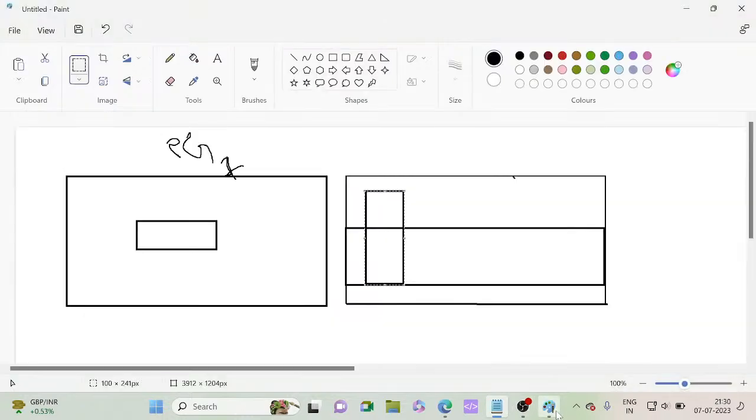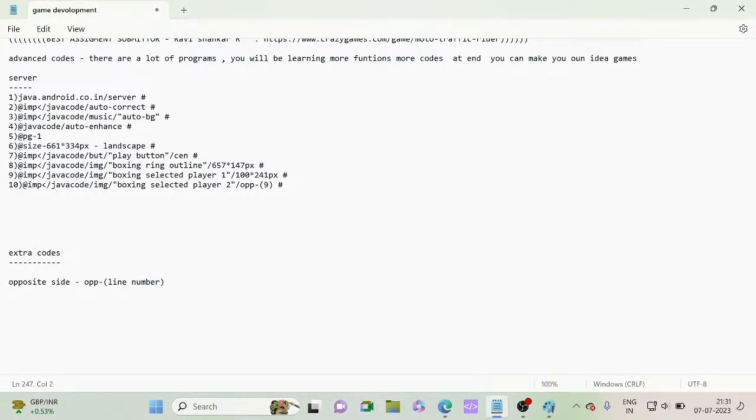At the bottom we need some player controls. The remaining bottom space we can give for player controls. This much space we will be giving to player controls. See, in these bottom spaces we can give the player controls. Okay, so now the 11th line.